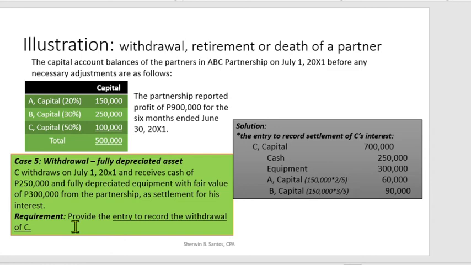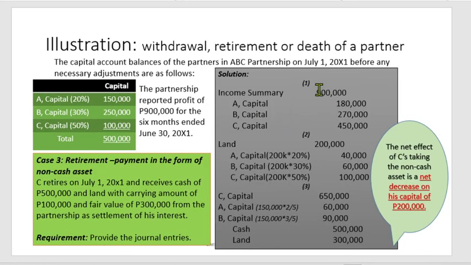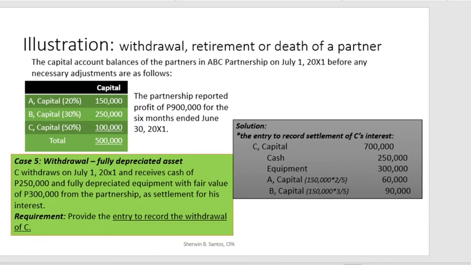The requirement is to provide the entry to record the withdrawal. So, kung mapapansin mo, ang requirement is yung entry na lang to record the withdrawal because by this case number 5, we assume na alam mo na yung procedure. The same procedure in step 1, you allocate first the profit and then you compute for the revaluation, ganon. You compute for the revaluation. So, dito, may revaluation ka dyan na fair value na 300,000, you have to debit the equipment for 300,000. However, the requirement is only to recognize the entry on the withdrawal of C.